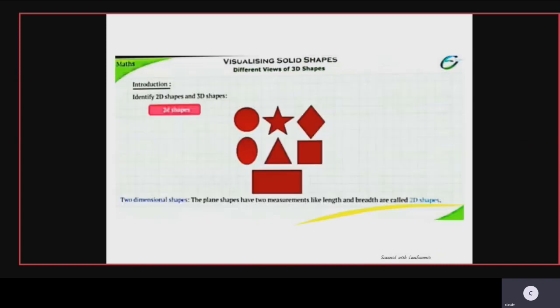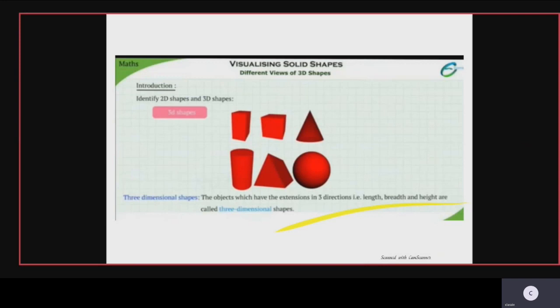So what are the 2D shapes? Two-dimensional shapes, the plane shapes, have two measurements, as you learned in your previous lesson. What are those? Length and breadth. It is called 2D shapes. The next one is 3D shapes. They are three-dimensional shapes, objects which have extension in three dimensions. Three dimensions means length, breadth, and height. So these are represented or traced in this way, children.